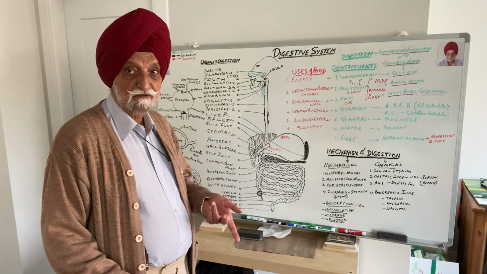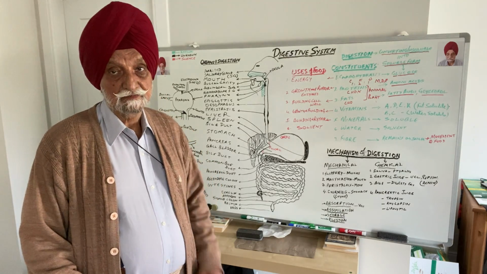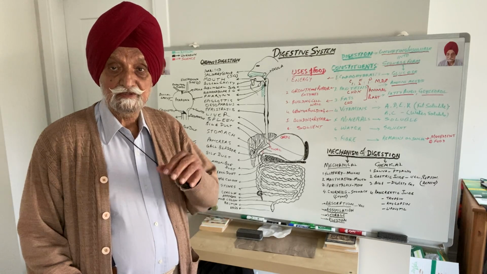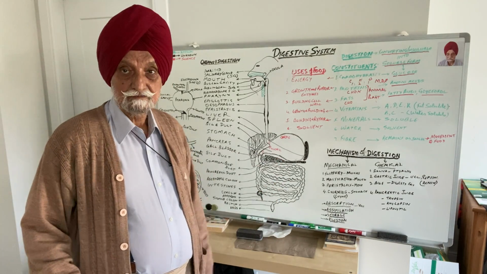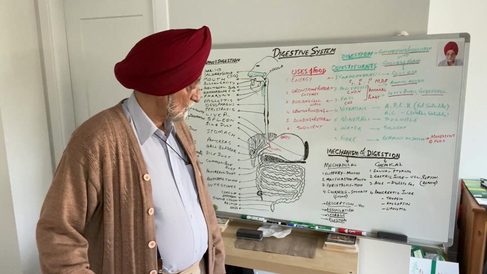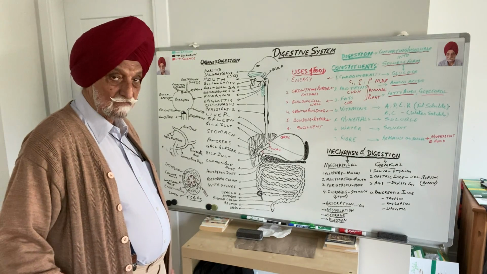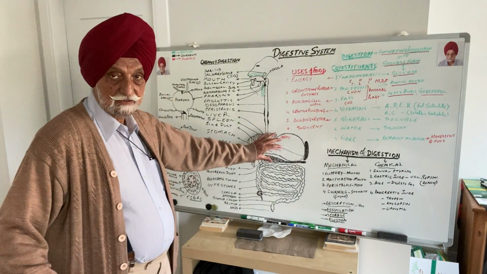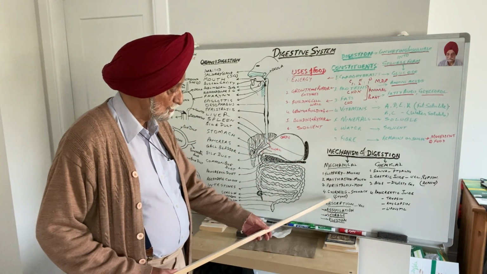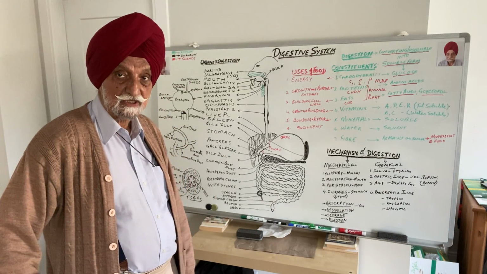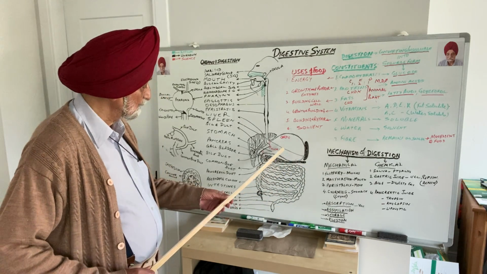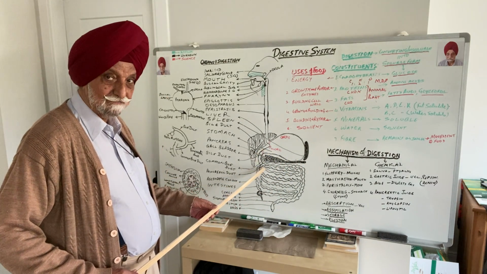The hydrochloric acid makes the food acidic in medium, and also it kills all the germs and bacteria which may be present in the food. Hence, this food is sterilized in the stomach. And this food, which is digested mechanically and chemically in the stomach, is now called chyme, C-H-Y-M-E. With the peristalsis of the stomach, this food is then pushed into the duodenum.